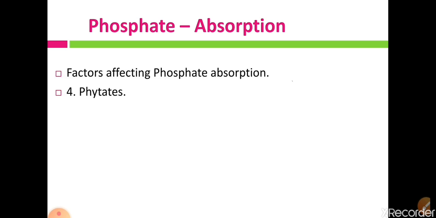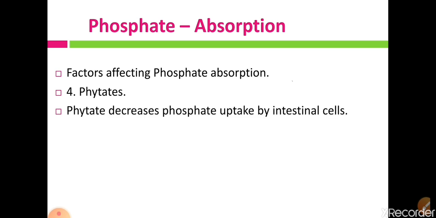Phytates are chemicals present in some foodstuff such as sesame, soybeans and rice bran. These phytates decrease phosphate uptake by the intestinal cells. So like calcium, phosphate also has decreased absorption in the presence of phytate molecules.